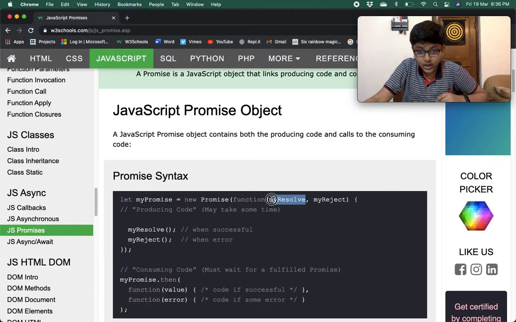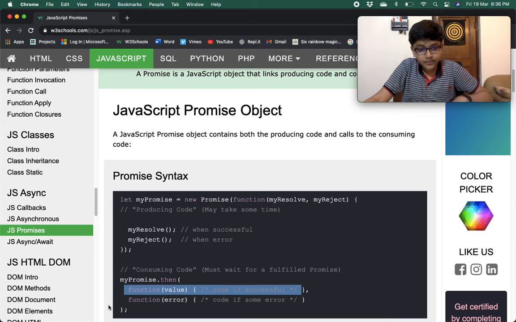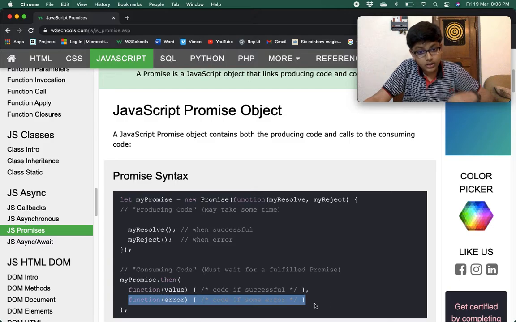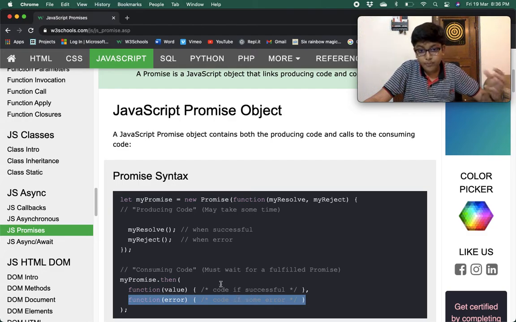The first parameter is the first function defined in myPromise.then, and myReject, this second parameter, is the second parameter of myPromise.then.